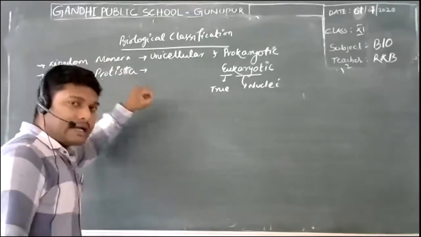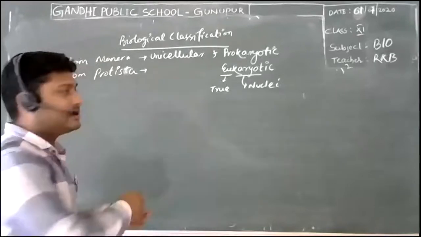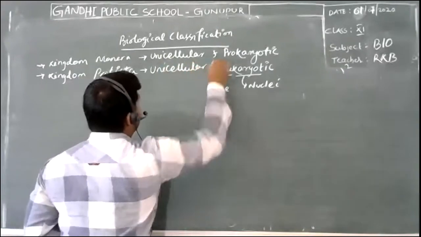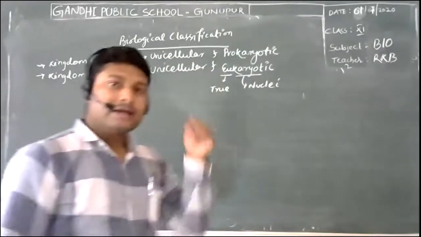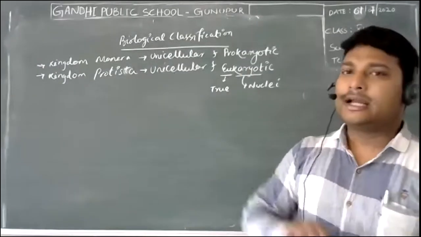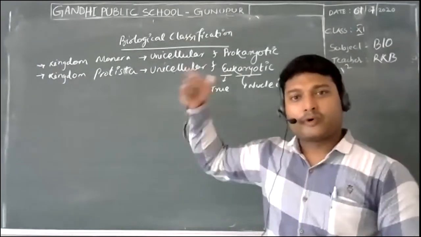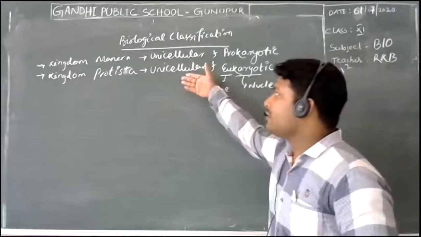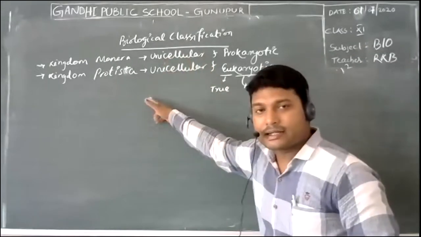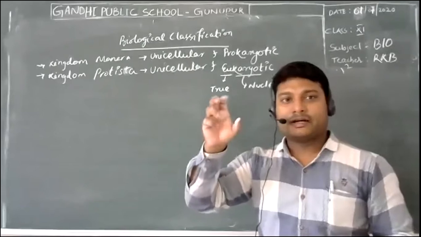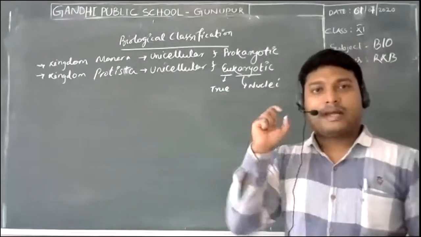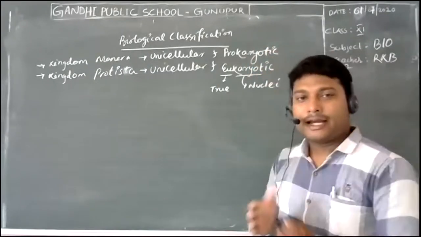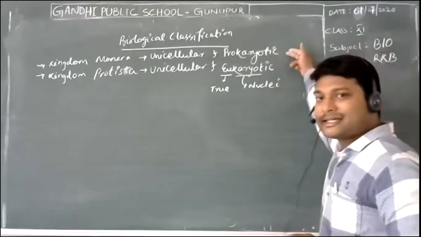Another thing to keep in mind is that it is not multicellular. Typically here they are again unicellular. So these are also unicellular, but what is the difference? These are eukaryotic in nature, and that simple change from prokaryon to eukaryon makes a lot of difference when we go to the Protista kingdom. The way they behave, the nuclear organization, the cellular organization, everything changes. And we understand that it is progressing, it is evolving.